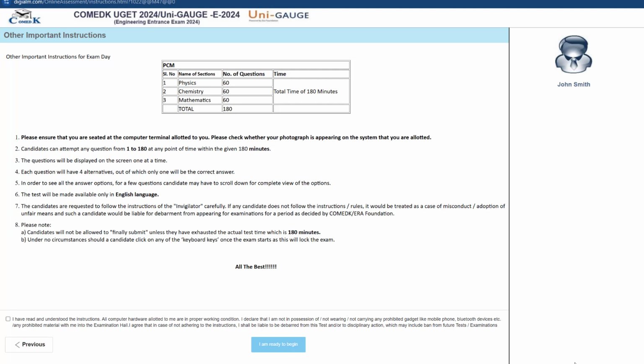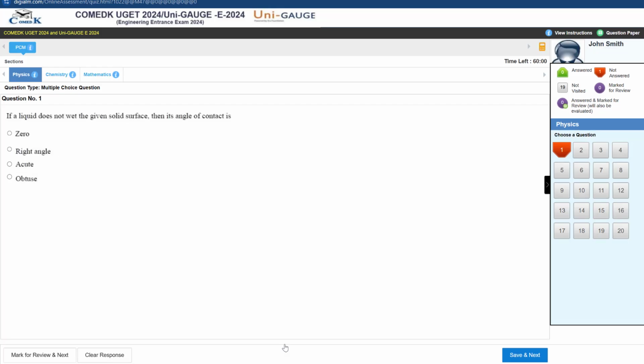Then here they are giving details of this particular COMEDK exam. So this we don't need to worry. We will just have to tick one mark here that we have read, so that we can proceed. And then I am ready to begin. You have to click it here. Once you click it, your exam is started. Now your time is started.